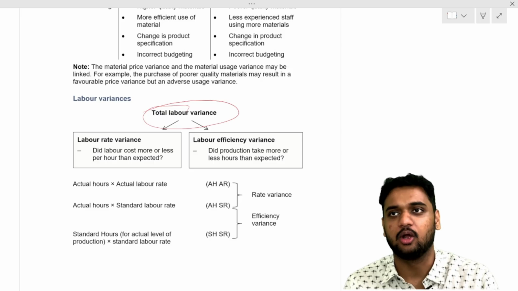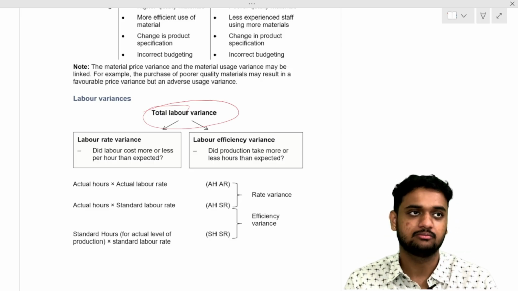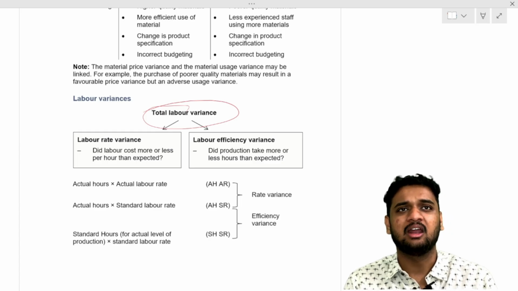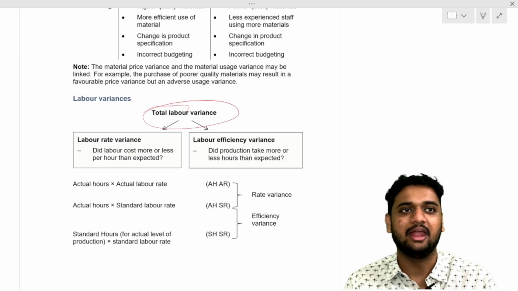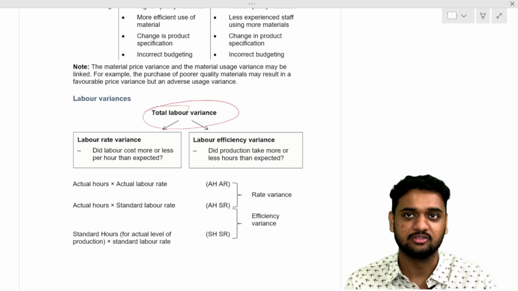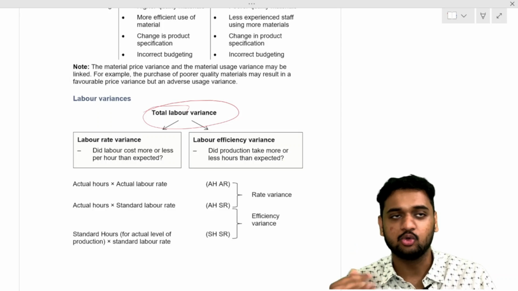Standard price or actual price, what it means is, what is the price we are paying per hour to the labor? You tell me, per hour my labor cost in the market is supposed to be 20 rupees per hour. I actually paid only 18 rupees per hour. Is it good or bad to the business? Good to the business. I paid less when I should have paid 20 rupees per hour, but I paid only 18 rupees per hour.